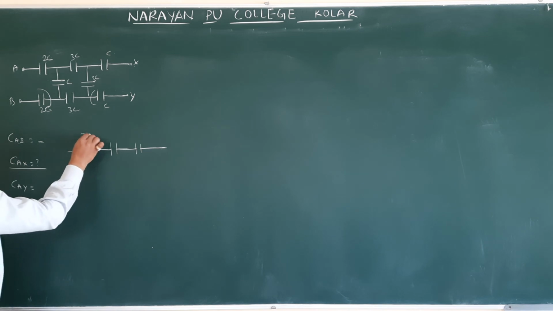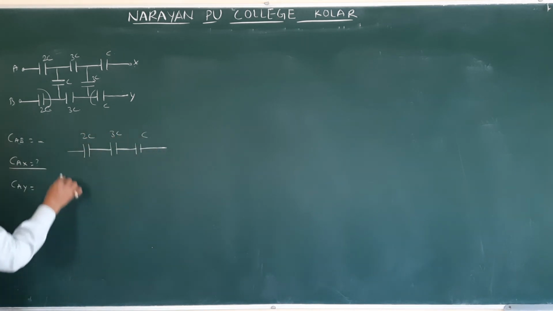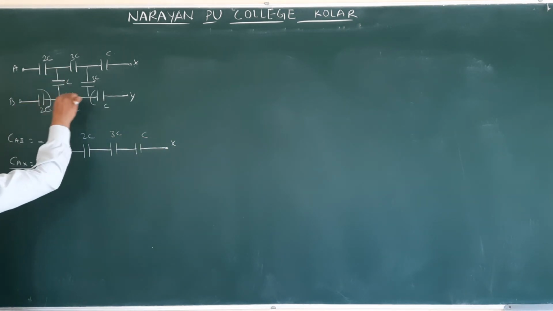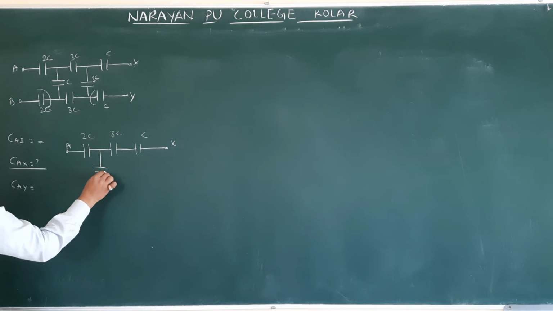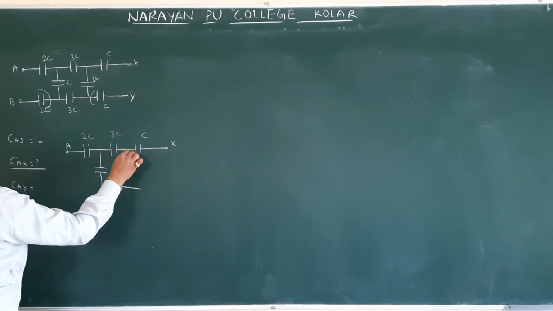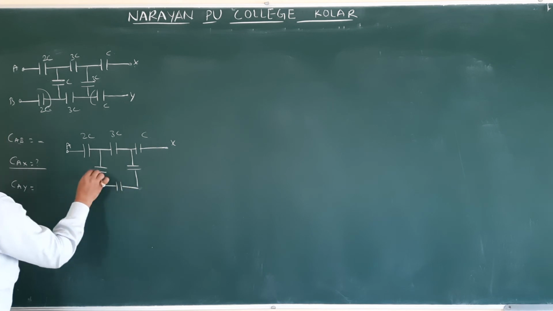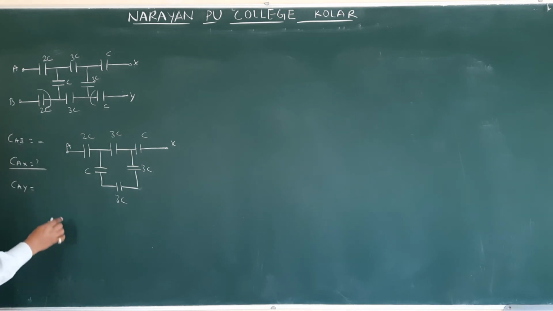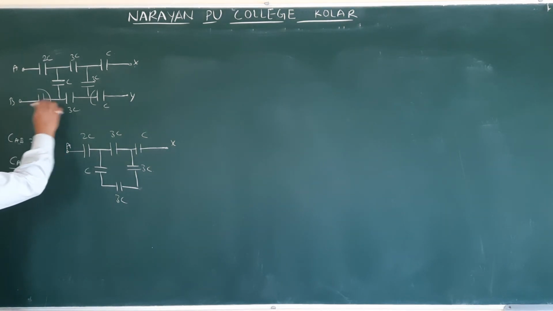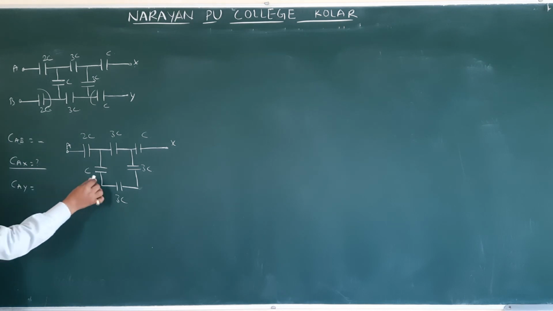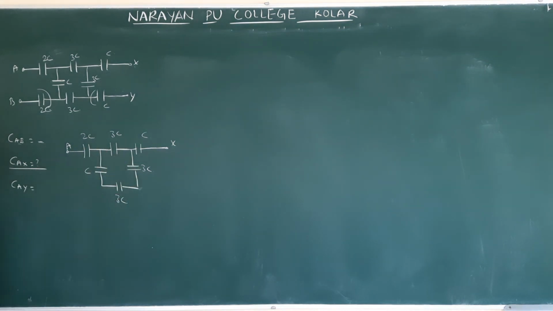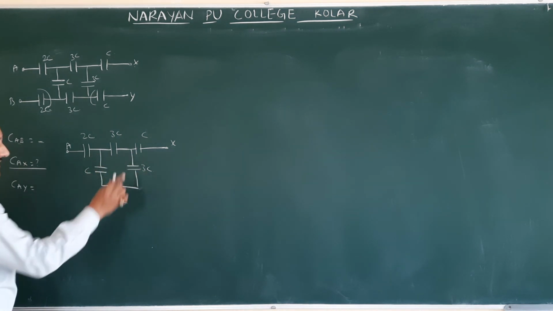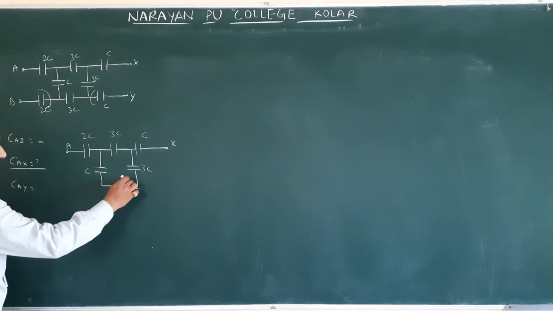See AX. 2C, 3C, C. This is A, this is X. I remove B and Y. Therefore, these three will be there. This is nothing but C, 3C, 3C. Okay. So we remove B and Y because the second terminal is not connected. So this is C, 3C, 3C. How these three are connected, first we have to see. So C, 3C, 3C are connected in series. Isn't it?